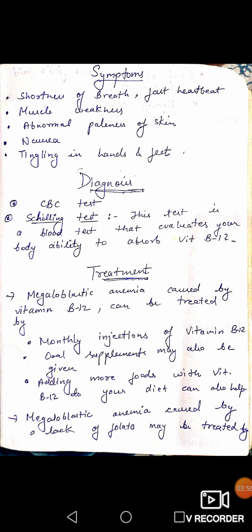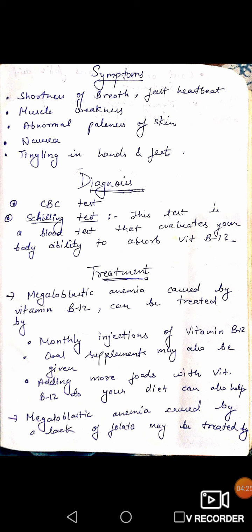Next is the Schilling test. What we do in this test? This test is a blood test that evaluates your body's ability to absorb vitamin B12. Means, as you know, megaloblastic anemia is also known as vitamin B12 anemia because it is caused due to the deficiency of vitamin B12. So in this test we will measure the ability of the cell to absorb vitamin B12.